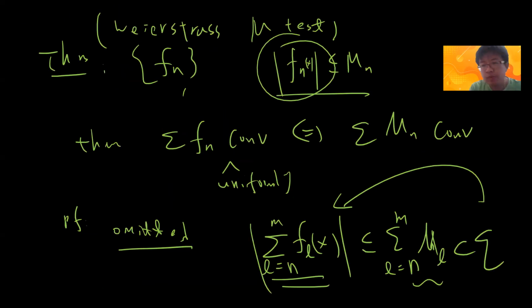Okay, so let's prove the theorem that I planned to prove. This theorem is the first one which solves the first problem, called uniform convergence and continuity.